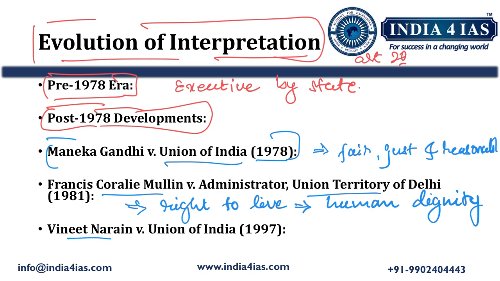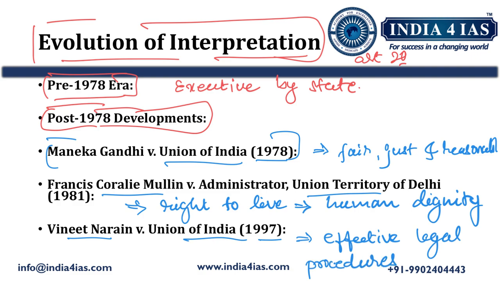Then in Vineet Narayan versus Union of India in the year 1997, the Supreme Court highlighted the importance of effective legal procedures. Effective legal procedures for what? Effective legal procedures to approach court in order to enforce Article 21, for those whose right to life and personal liberty is affected. So this is how the Supreme Court evolved the interpretation of Article 21 of the Constitution. So that is liberal interpretation.